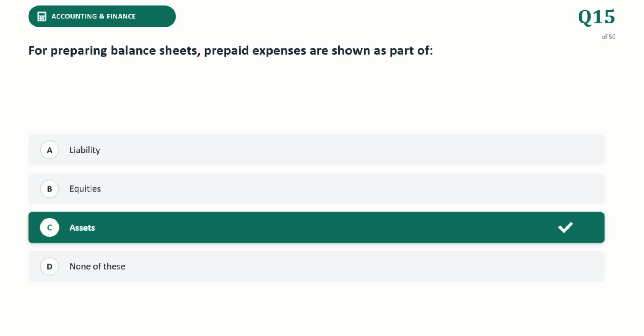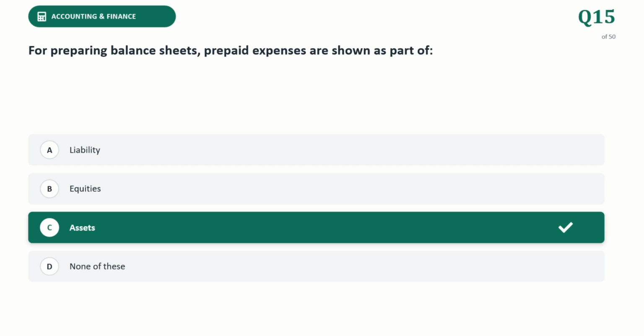Because they carry future economic value, they are classified as current assets on the balance sheet. Examples include prepaid rent and advance insurance premium. As the service or good is used over time, the asset is gradually reduced and recorded as an expense on the income statement.